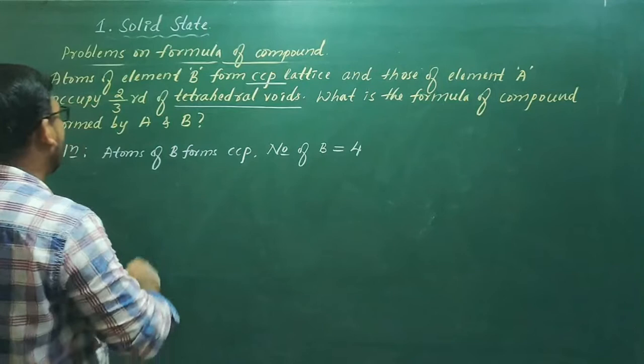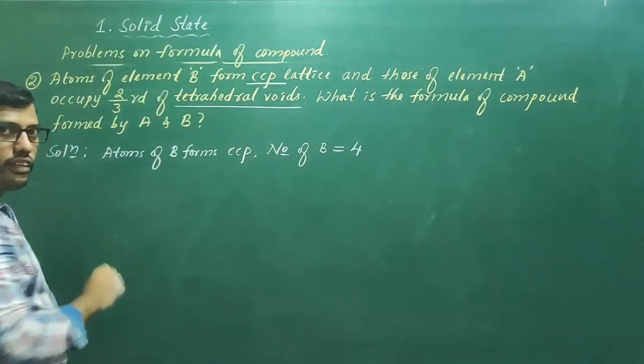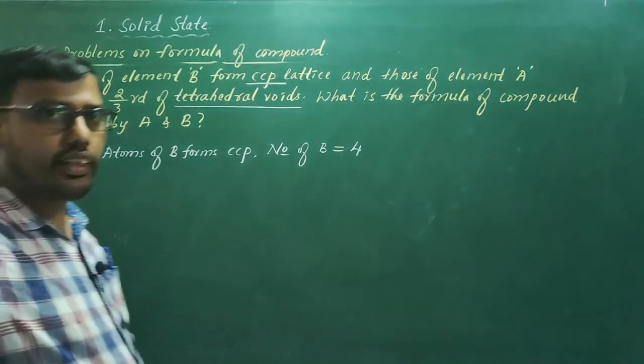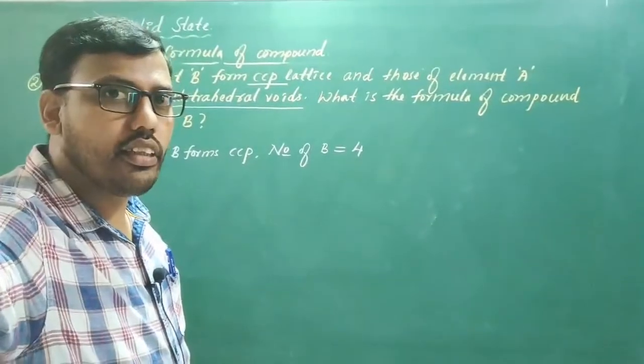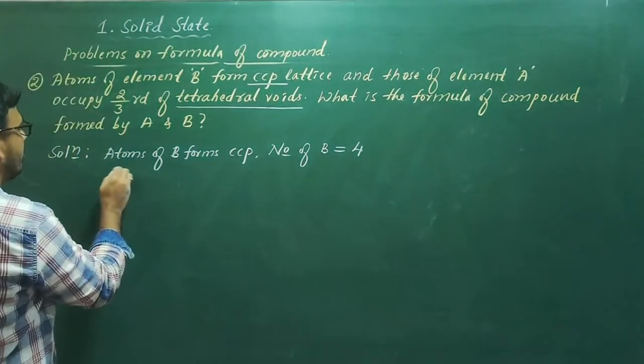Okay. So next one, here is A. The element A is present in tetrahedral voids.